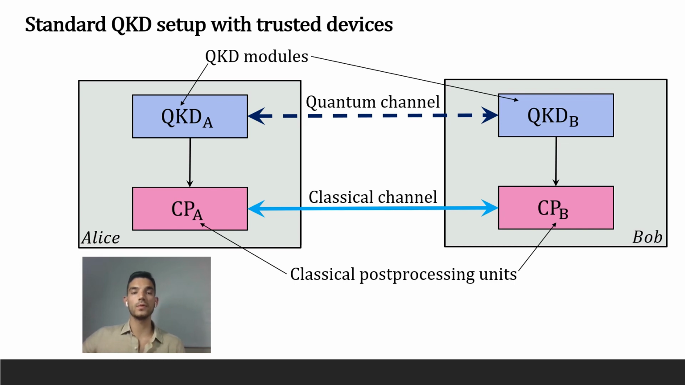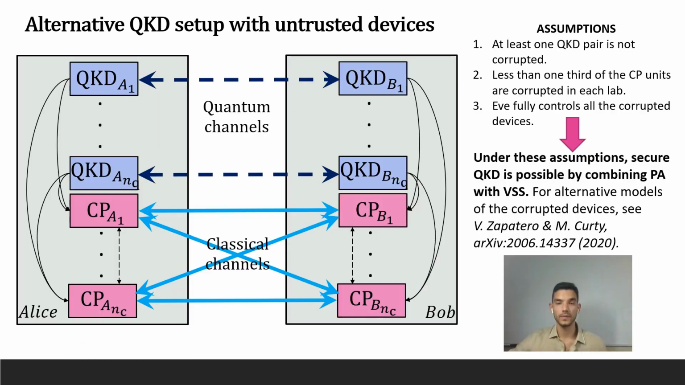But now we shall move to the setting where not all the devices are trusted, which forces Alice and Bob to use a redundant number of devices, as I said before. In this situation, the alternative setup we suggest looks like this. On the one hand, the parties hold a certain number of QKD pairs, again consisting of two modules linked by a quantum channel. And these are all the pairs of blue boxes that you see in this slide, okay? And on the other hand, each lab contains a certain number of CPU units pairwise connected by secure channels that provide both privacy and authentication.